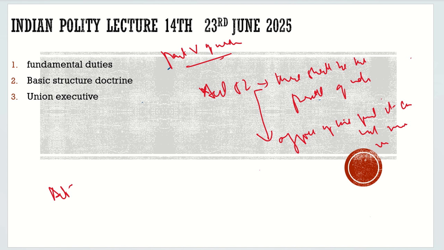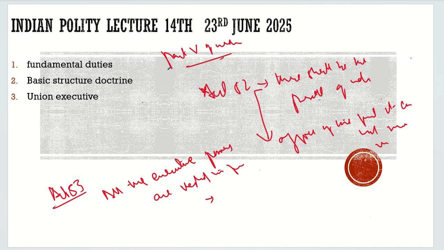What does this Article 53 say? Article 53 says all the executive powers are vested in the president.